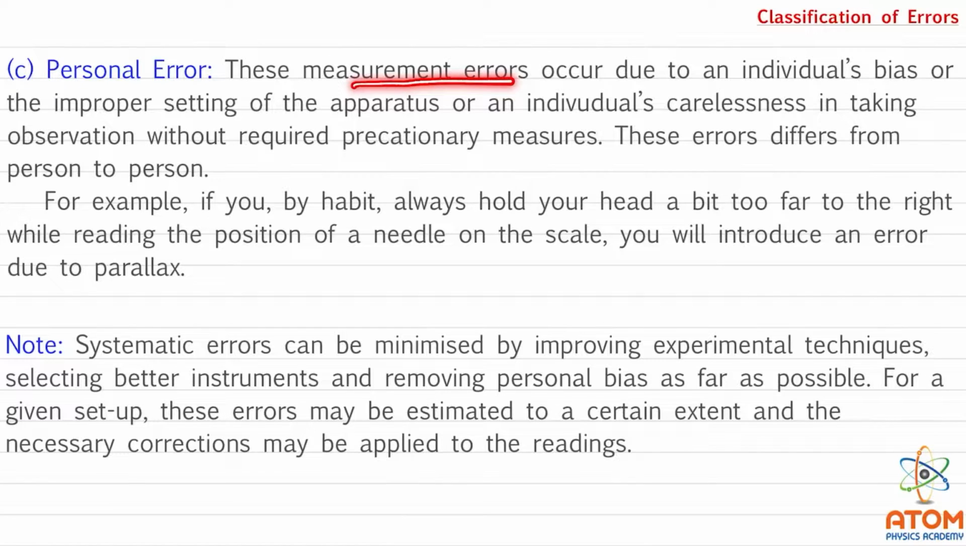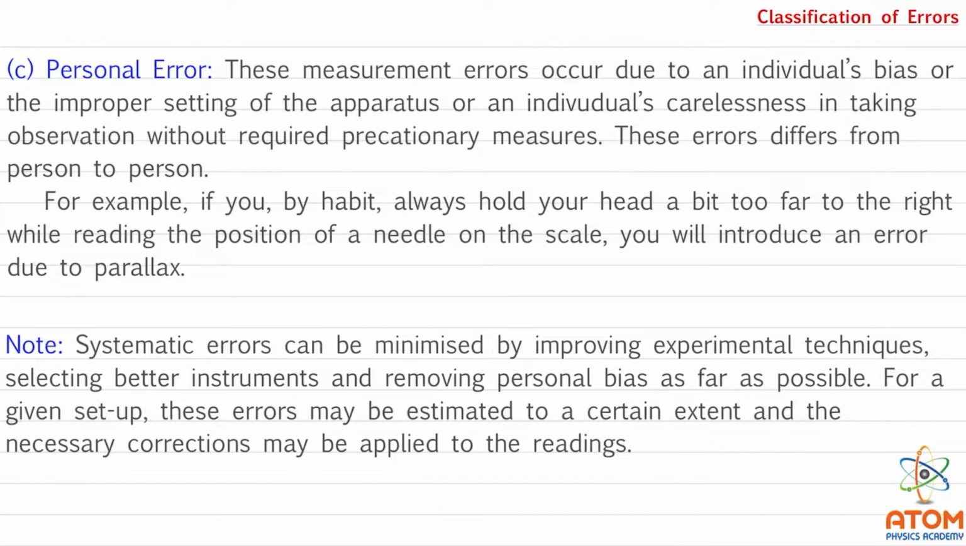These measurement errors occur due to an individual's bias, the improper setting of apparatus, or an individual's carelessness in taking observations without the required precautionary measures. These errors differ from person to person.